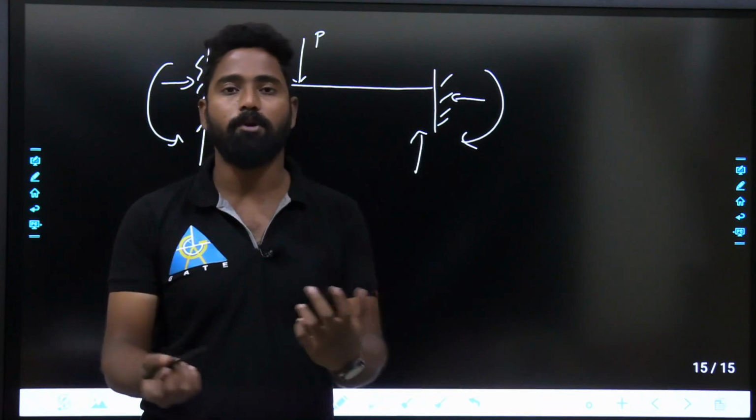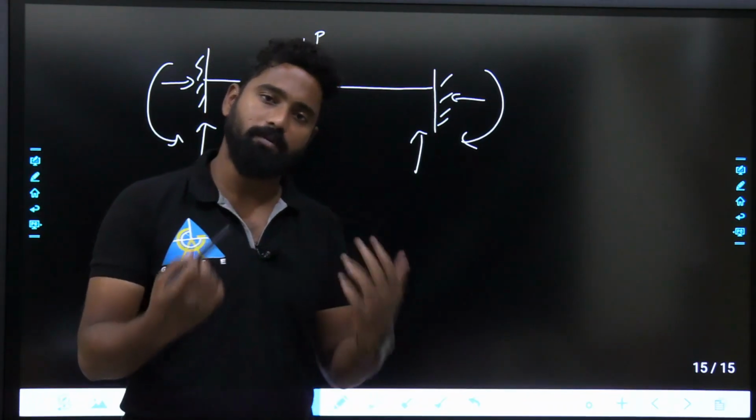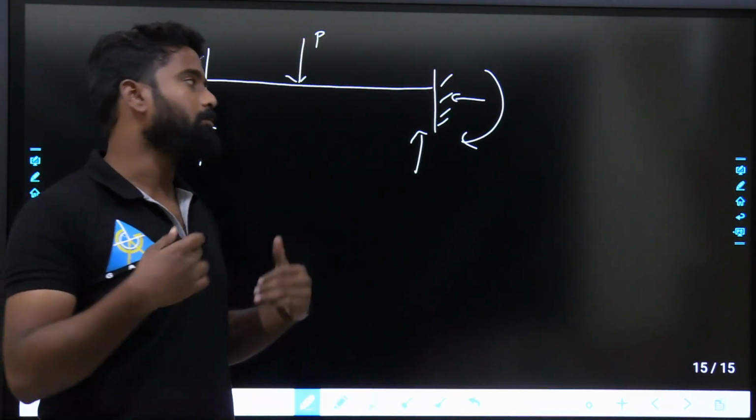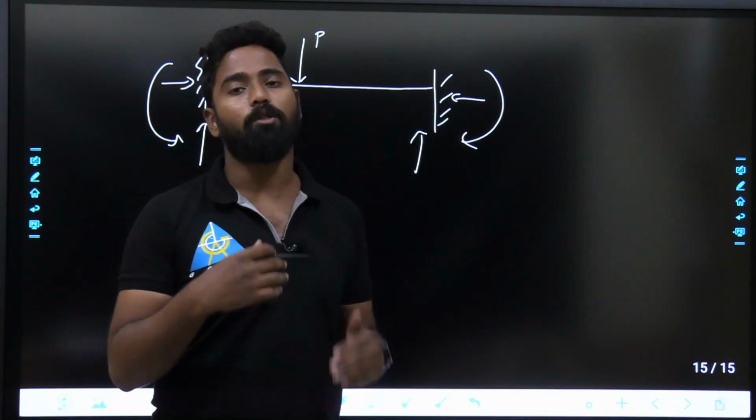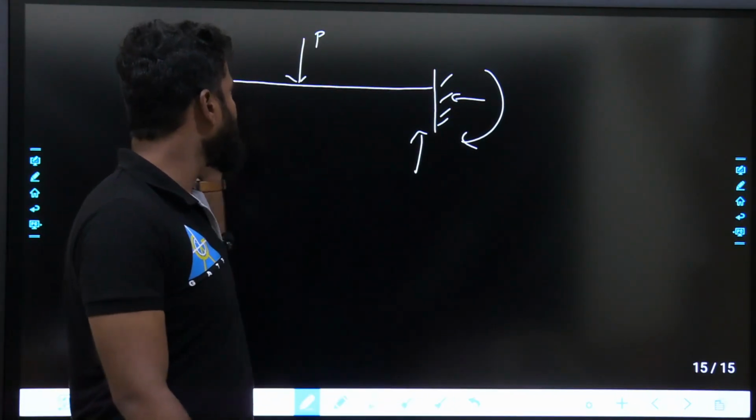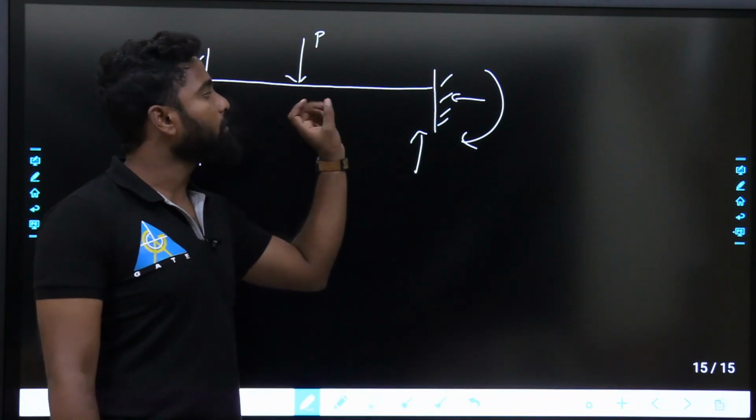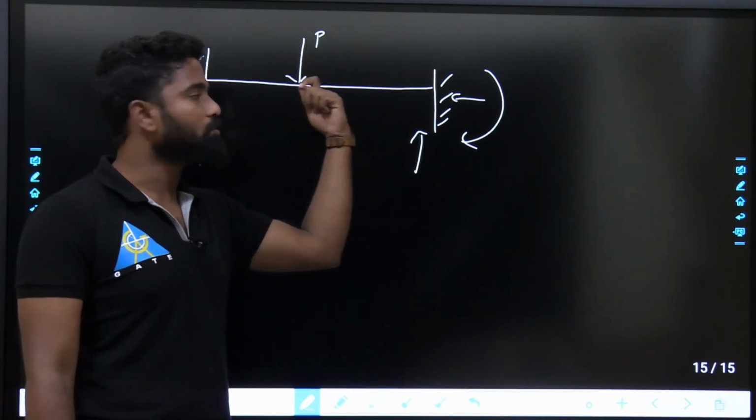That is what I'll be doing in moment distribution method, slope deflection method, Kani's method, Clapeyron's theorem of three moments, all those things. Whatever I do, I just calculate the forces in the members.